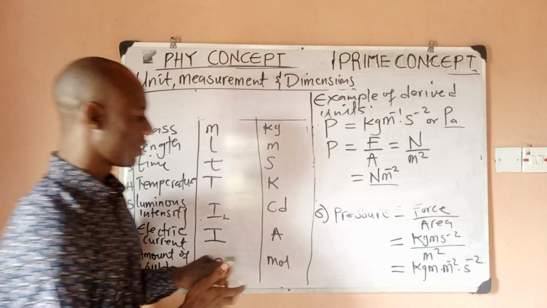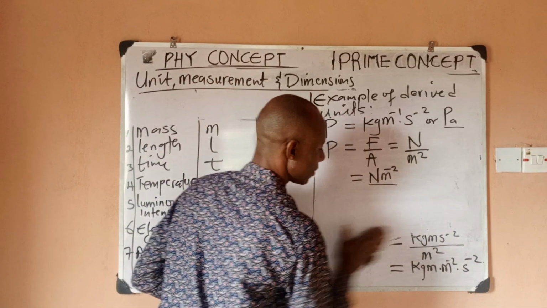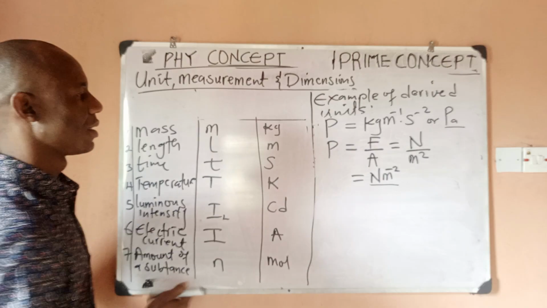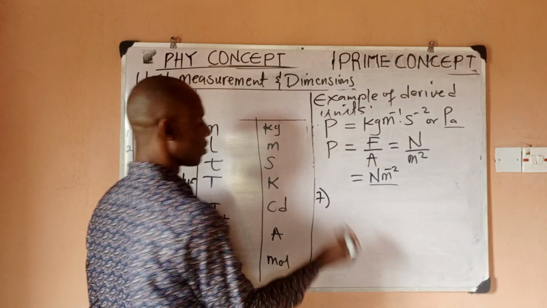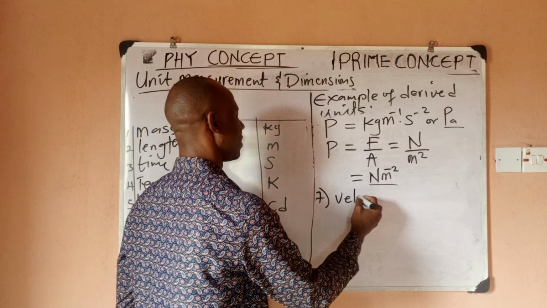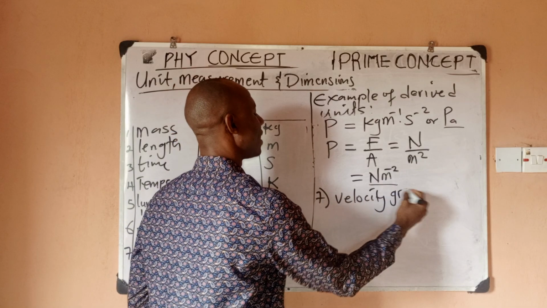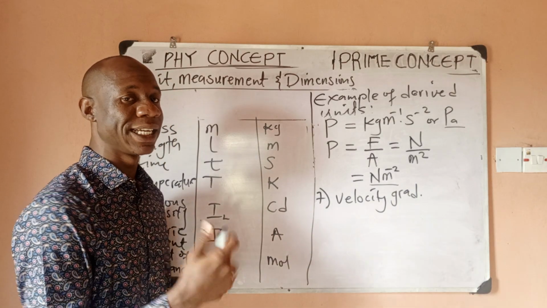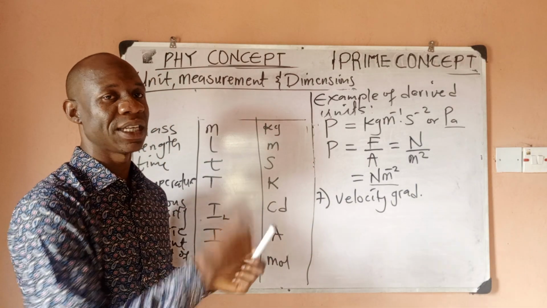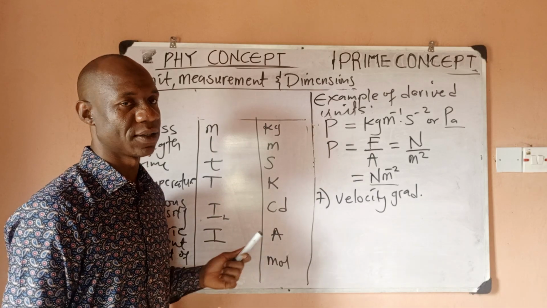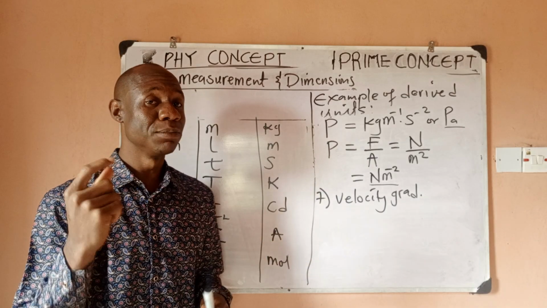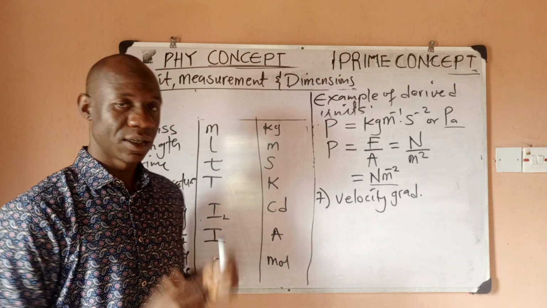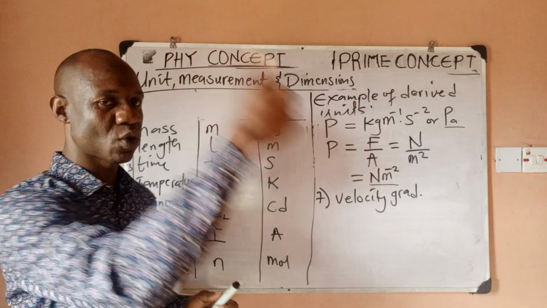So one more, which is number 7. One more, so that we can have 7 for fundamental and derived. So number 7, I'm going to give you velocity gradient. Velocity gradient. Now, what is velocity gradient? Whenever you hear gradient, a quantity gradient is actually that quantity over length or distance. So when you hear velocity gradient, it means velocity over length. When you hear temperature gradient, temperature over length. So anytime you hear a quantity gradient, it means that quantity over length.